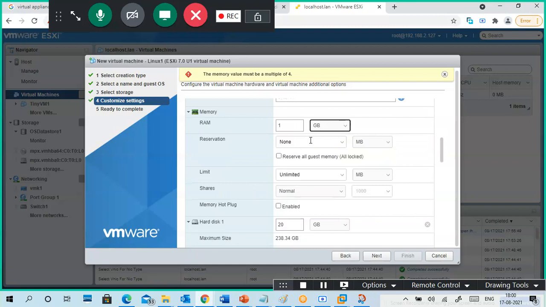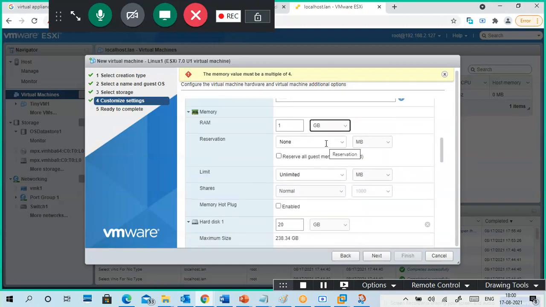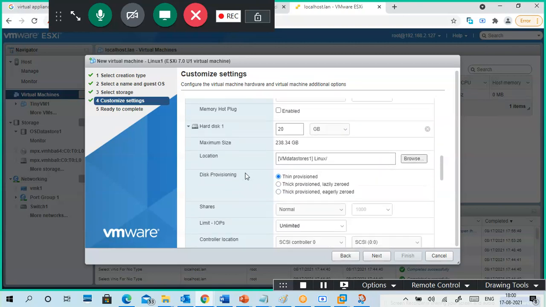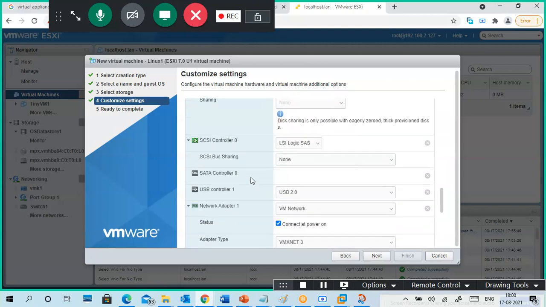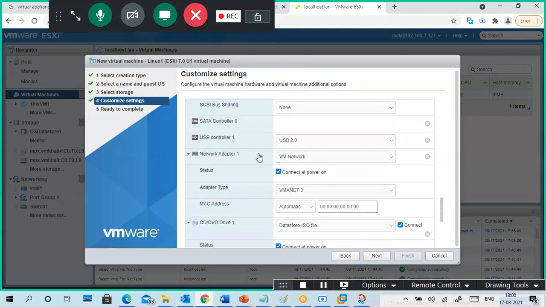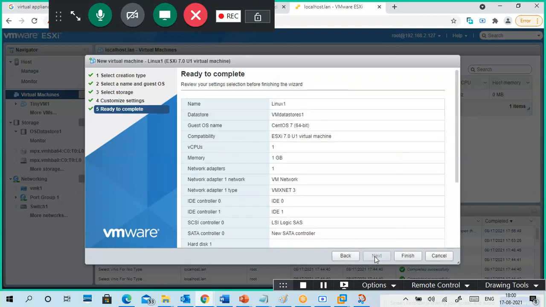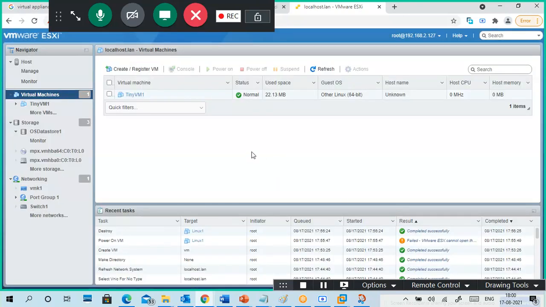We can reserve memory if needed, but not required, multiples of 4 not needed. 1 GB is enough. 20 GB hard disk, thin provision. VM Network. Yeah, okay, I think everything is fine. Finish it.